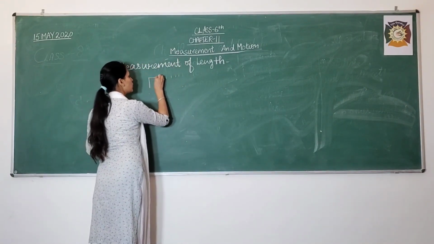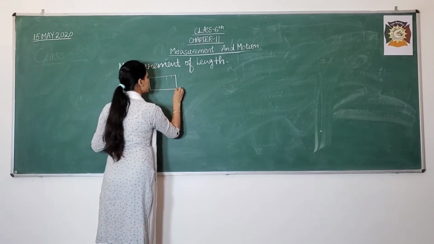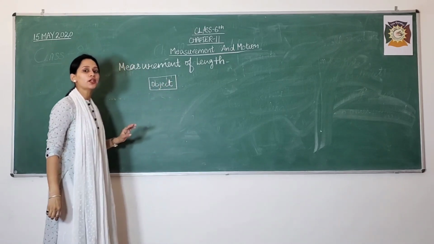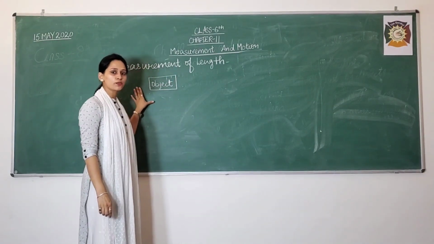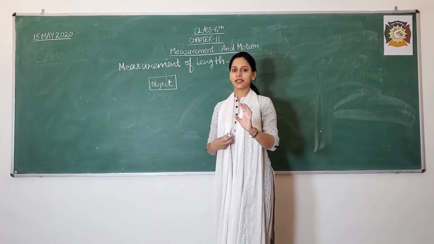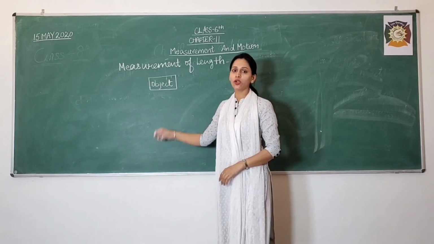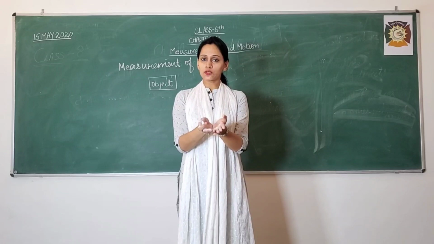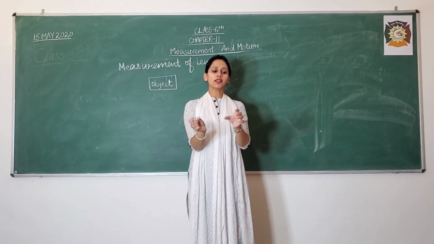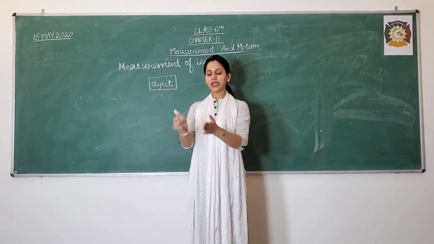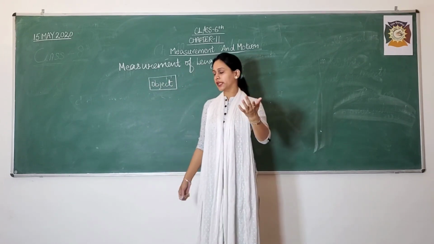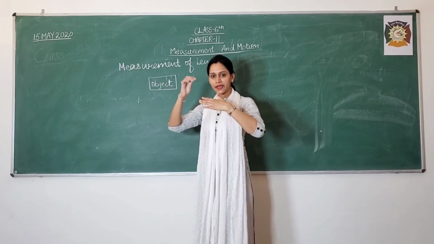Suppose here we have an object. You need to find the length of this object. How will you measure the length of any object? I am telling you this on the board, and you can practice it at your house also. Just take a square box, a geometry box or anything which is available near you. Place it in front of you and try to follow the steps that I am telling you. Step by step we move on.